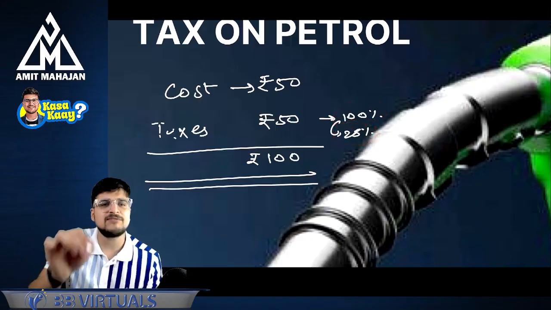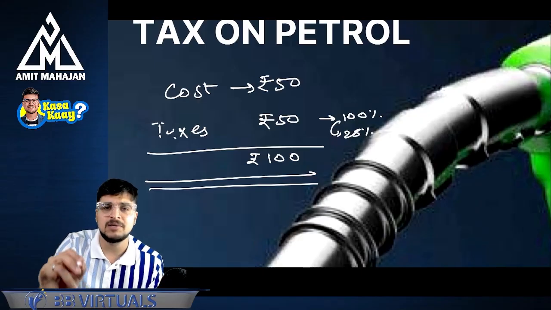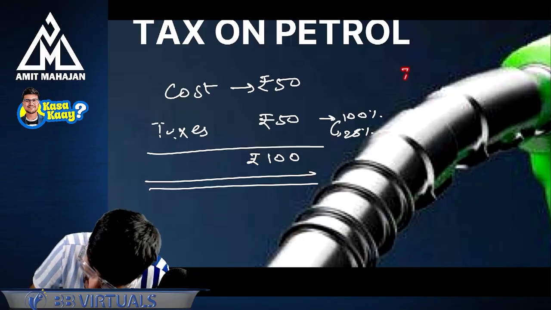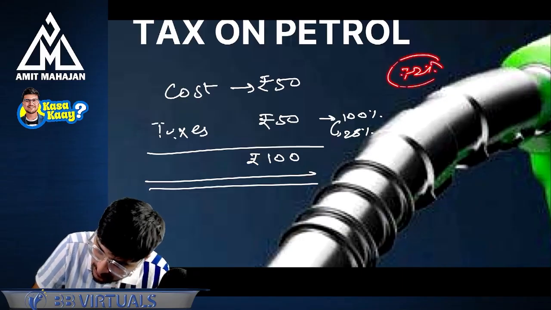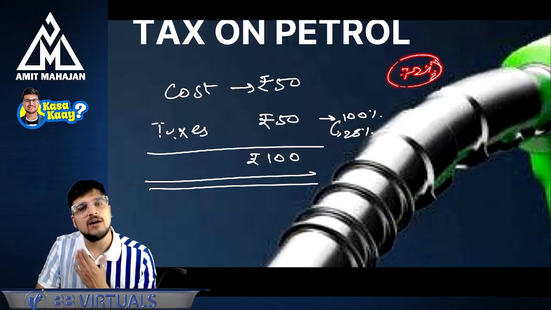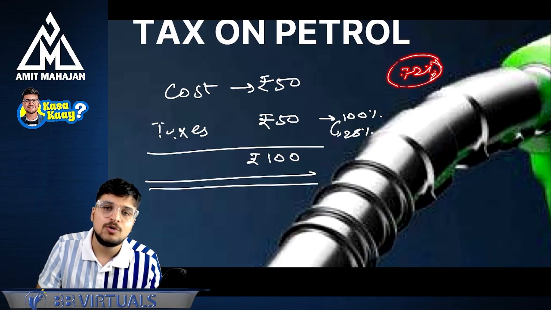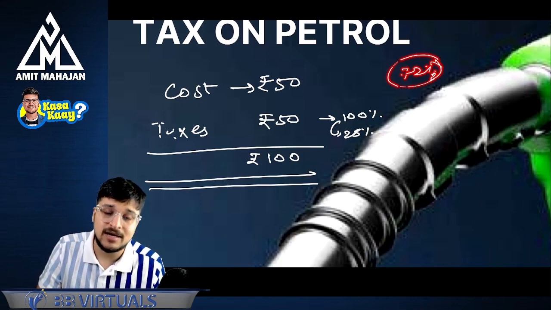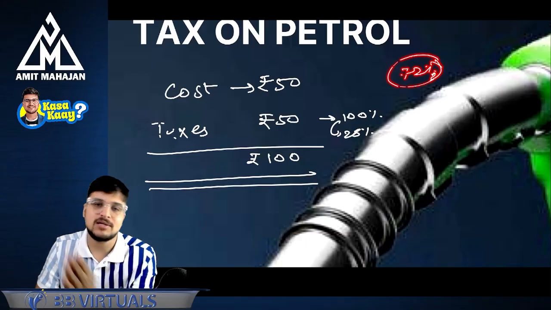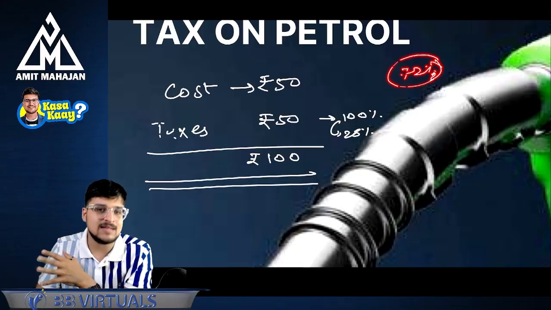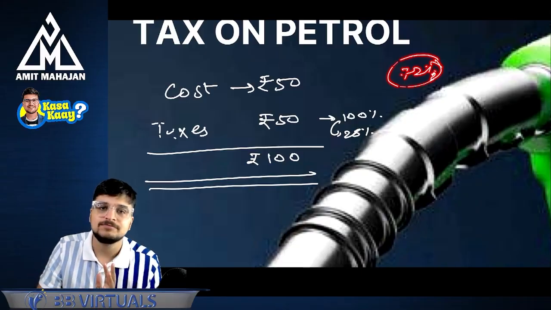It was clearly specified in the GST Council meeting by the finance minister that unless and until we get an alternative revenue for this 72% difference, which we will not get if we implement GST, we will not shift to GST. Once we get the alternate source of revenue, then we will start charging GST. But till then, we will charge the existing taxes which are getting charged on petrol.